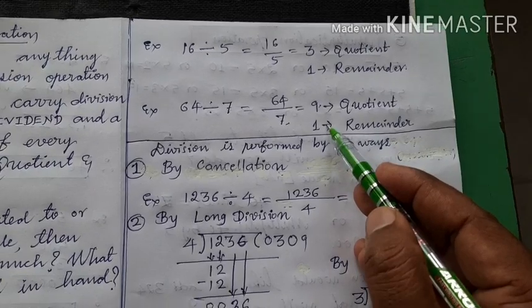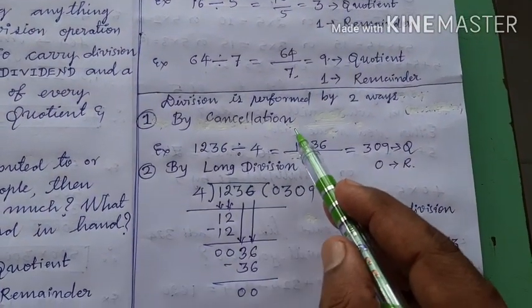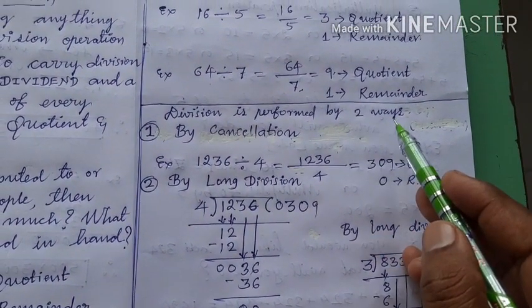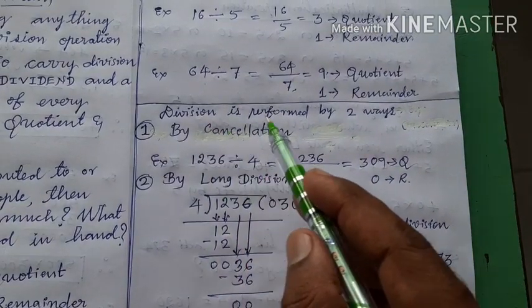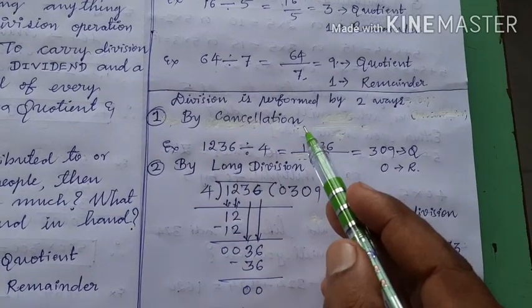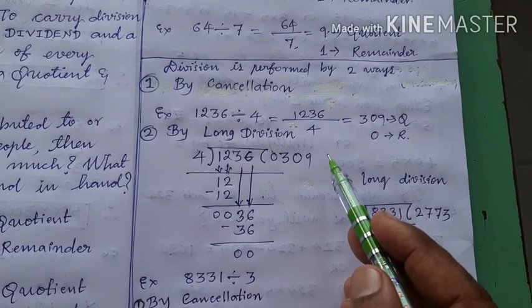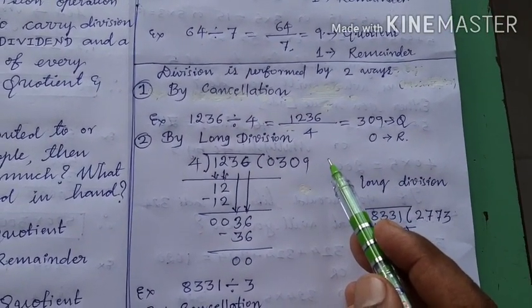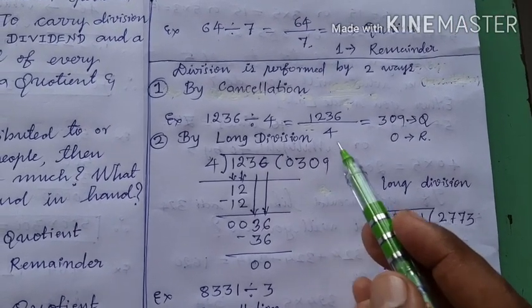Okay, see here, children, division is performed in 2 ways, that is by cancellation and by long division. Let us understand what cancellation is and what long division is. See here, children,